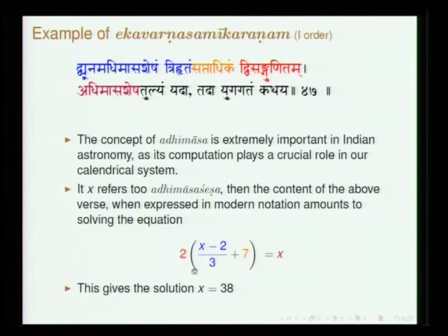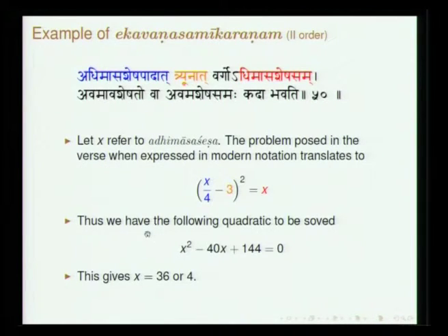Adhimasa shesham. So he says dvyunam. Dvyunam means dvigunam. So remove 2, x minus 2. Trihritam, divided by 3. Saptadhikam, so plus 7. Dvisangunitam, multiplied by 2. Adhimasa sheshatulyam, so that itself is x. So what do you get? This is an example of Ekavarna Samikarana. One more for Anekavarna.